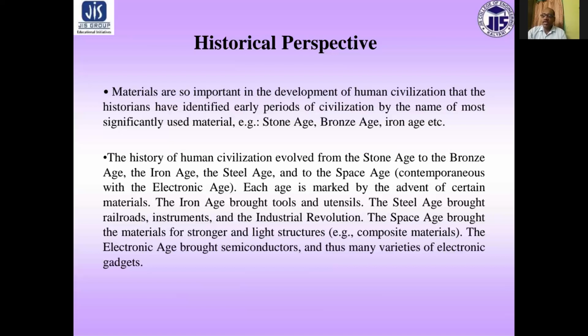The Steel Age brought railroads, instruments, and industrial revolutions. The Space Age brought the materials for stronger and lighter structures, for example, composite materials. The electronics age brought semiconductors and thus many varieties of electronic gadgets.